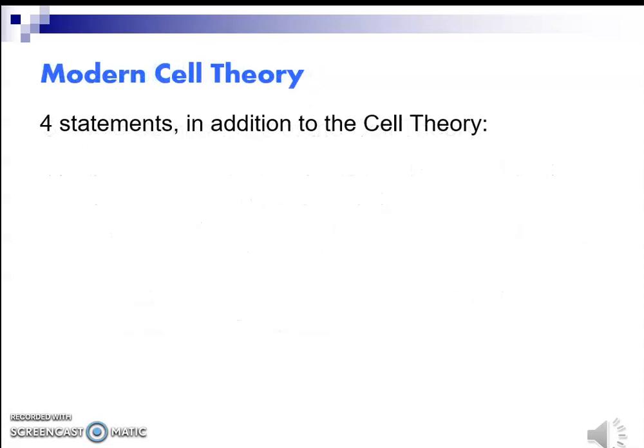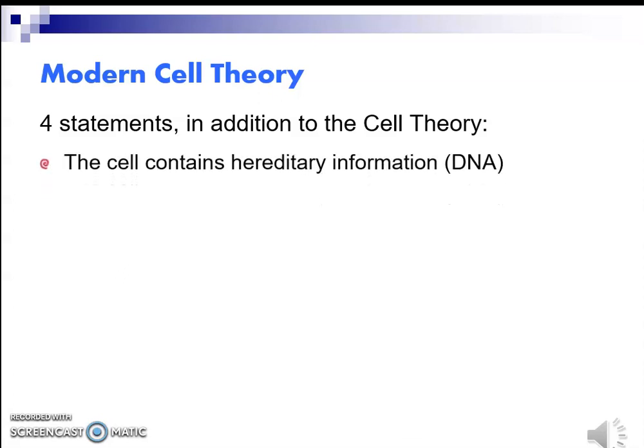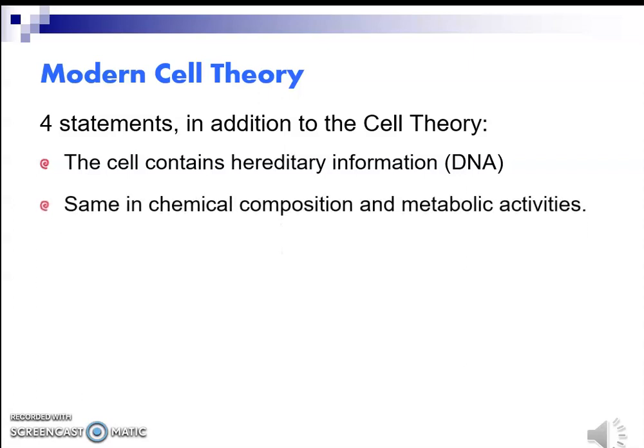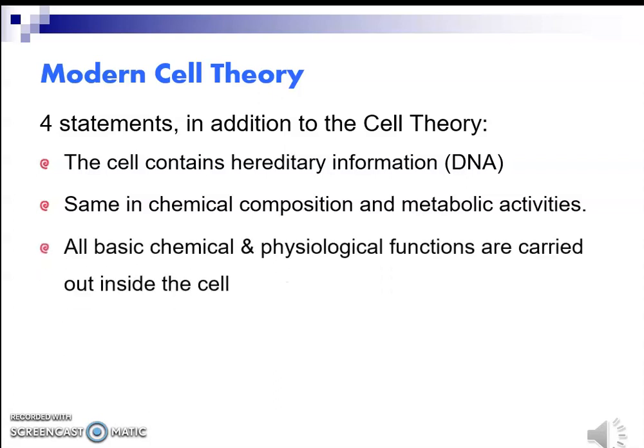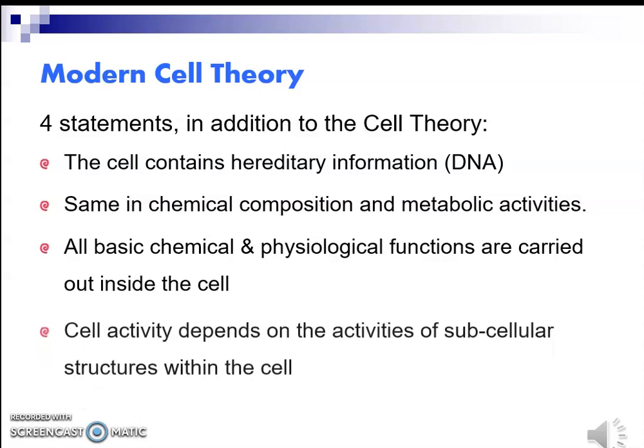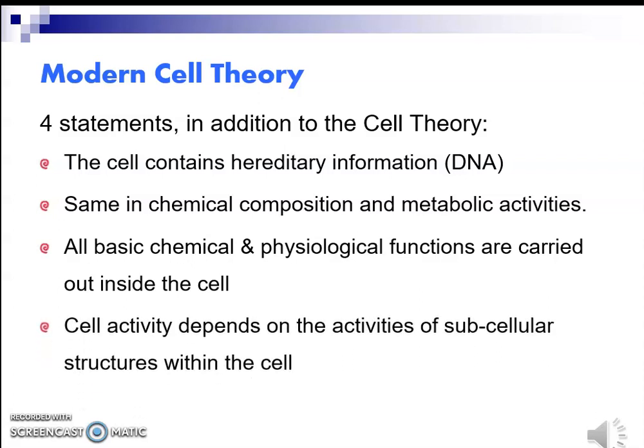In addition to these three statements, further statements have been added as the modern cell theory. What does it say? The modern theory says all cells contain hereditary information, DNA. All cells are the same in chemical composition and metabolic activities, and all the basic chemical and physiological functions are carried out inside the cell. So cell activity depends on the activities of subcellular structures within the cell.